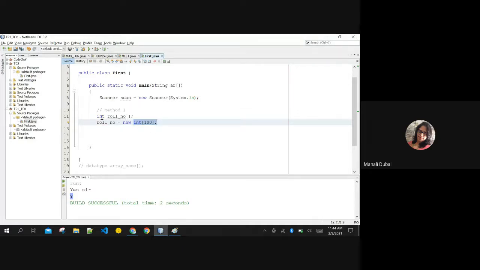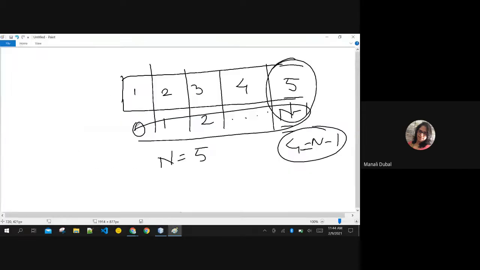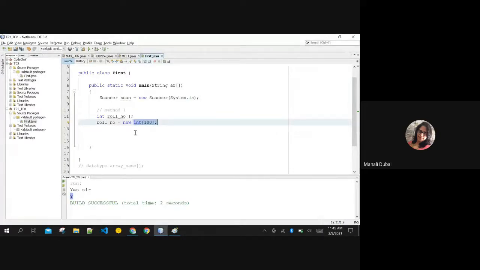If the array is of type float, then 100 floating point blocks are assigned to it. Why are we repeating the data type integer again here? You are assigning 100 blocks of size 4 bytes. If it is a float, you are assigning 100 blocks, but of floating point data type, which can have decimals also. These boxes that you are creating are all of type integer if the array is of type integer. You are mentioning it over here again. And this allocation is done at runtime with the help of the new keyword, which we are going to explore more in the classes, but still it happens at runtime. This allocation will never happen at compile time.